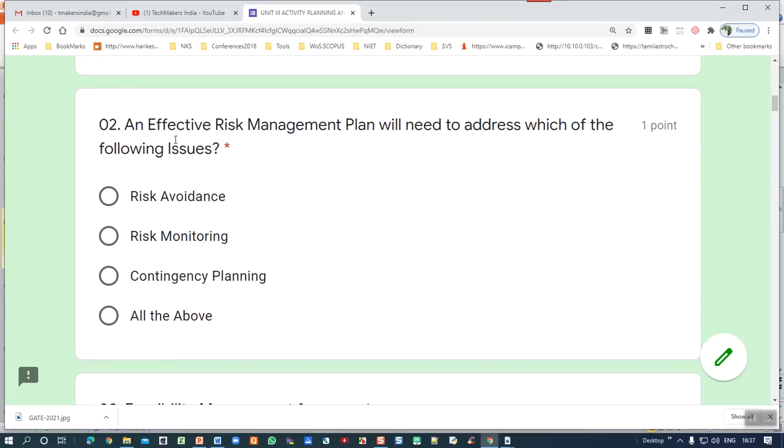Second question: an effective risk management plan will need to address which of the following issues? Risk management wants to focus on risk avoidance, risk monitoring required, contingency planning, and intelligent planning is required. So I am choosing all the above.